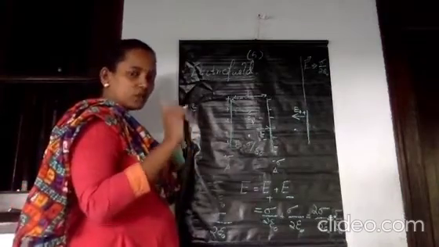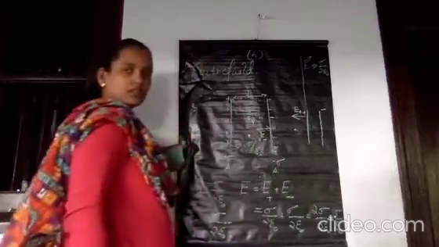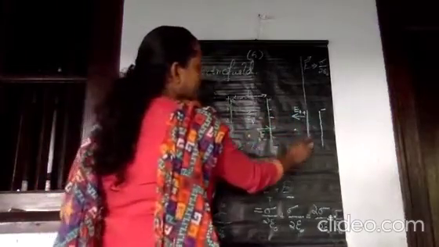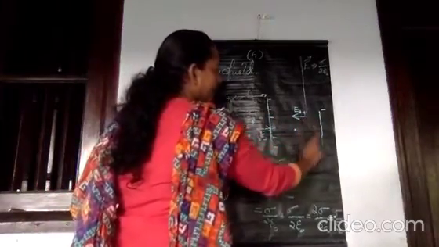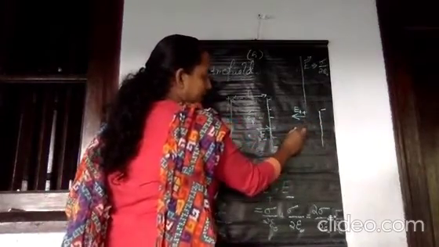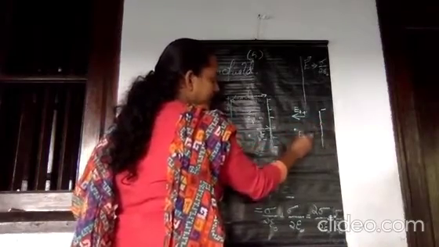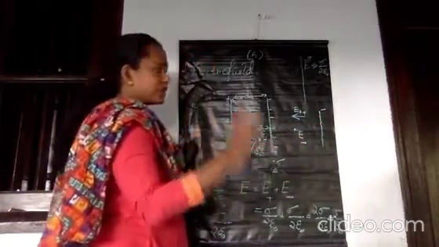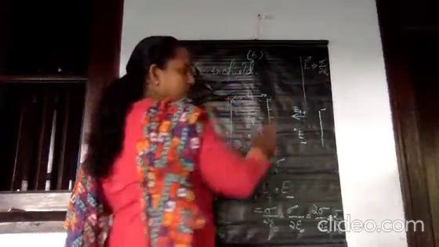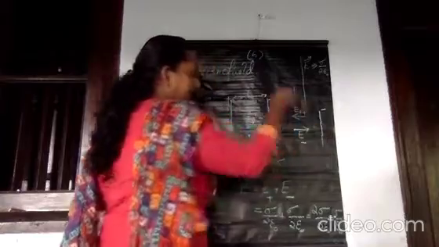But a capacitor means not only a single plate; there is a second plate with opposite charge. So in this case, we consider only the negative plate. Due to this negative plate, at this point there is an electric field E minus. The magnitude is sigma by 2 epsilon 0. But what about the direction? It ends on the negative plate.